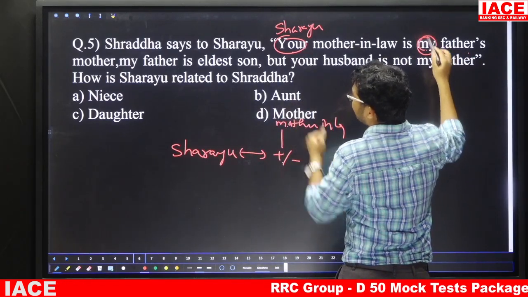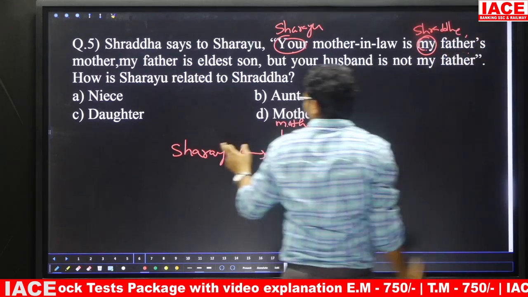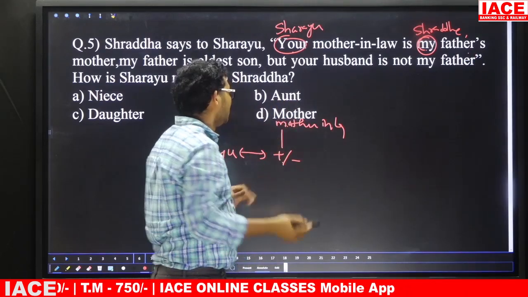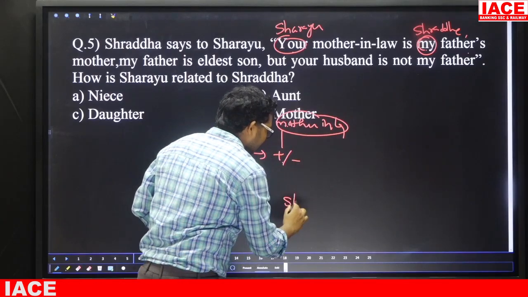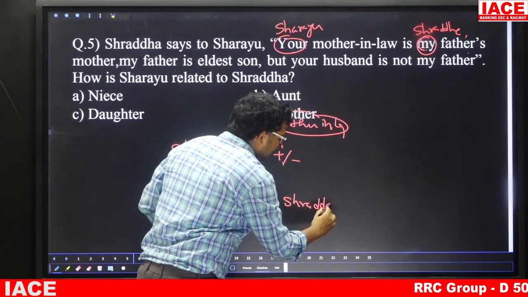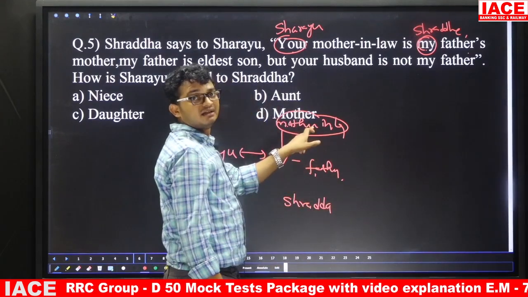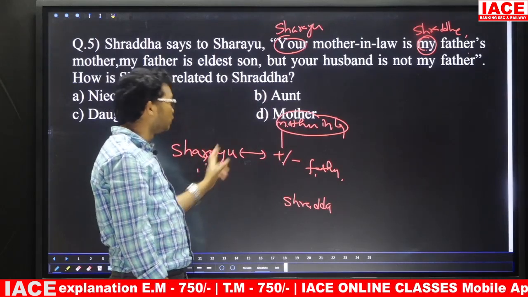My qualifies Shraddha. So Sarayu's mother-in-law is Shraddha's father's mother. That means one person is Shraddha. Now Shraddha has one father. This father is the mother-in-law's son. Now the given statement is: your mother-in-law, meaning Sarayu's mother-in-law.